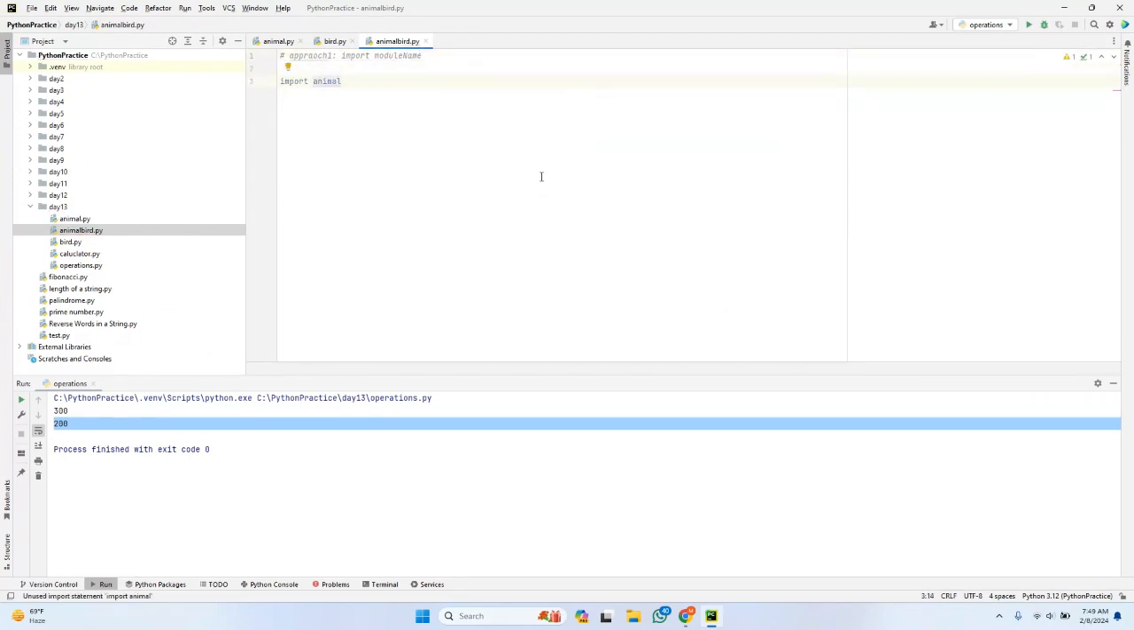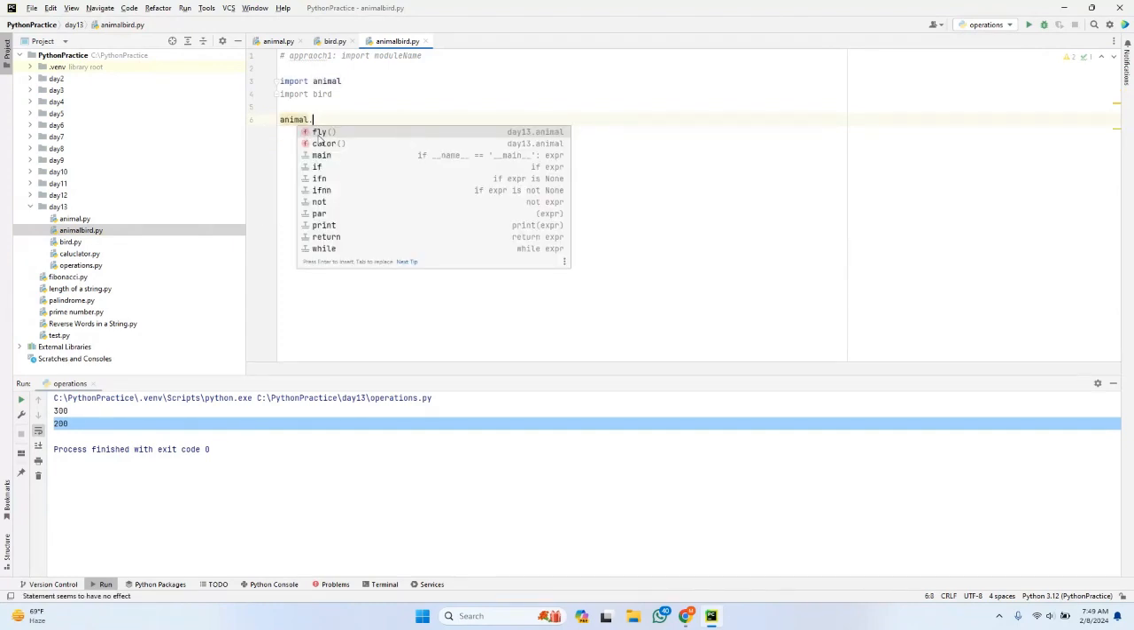Animal.py is nothing but a module. I'm just importing the name only. Similarly, import board. So if you have the same function names in different modules, the better approach is approach 1, because by specifying the module name, you can import the respective functions.